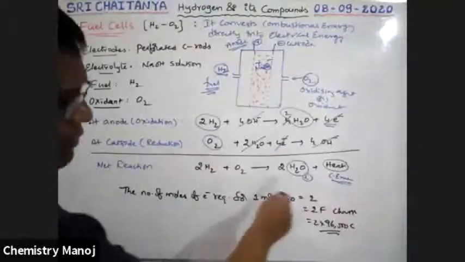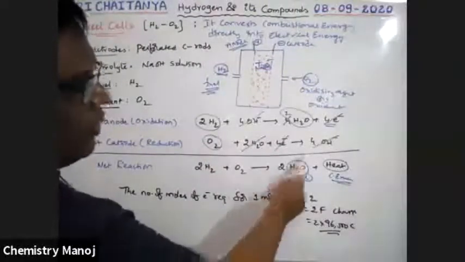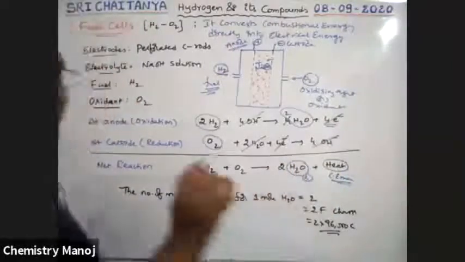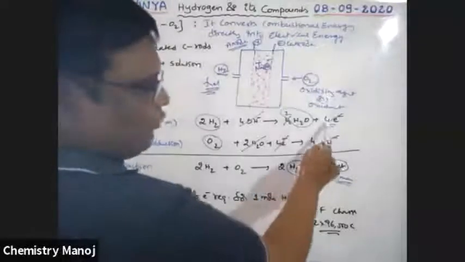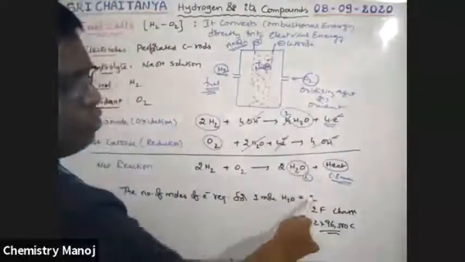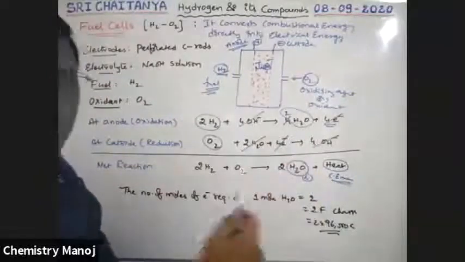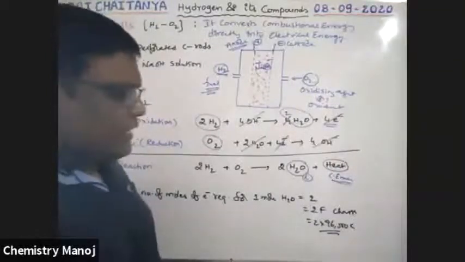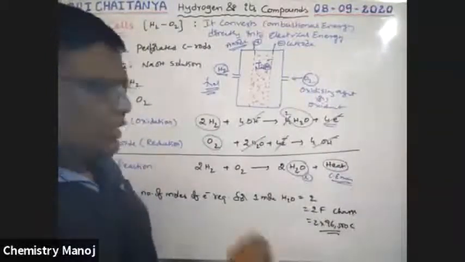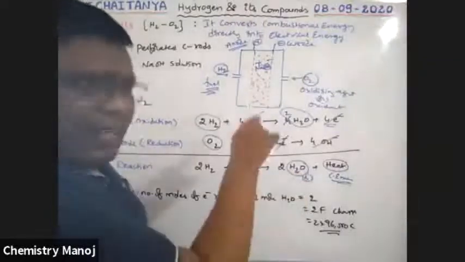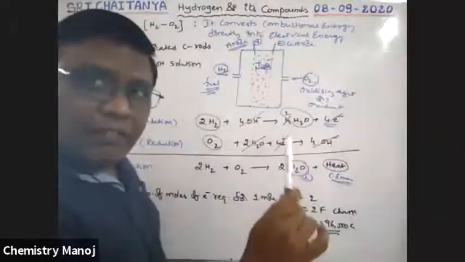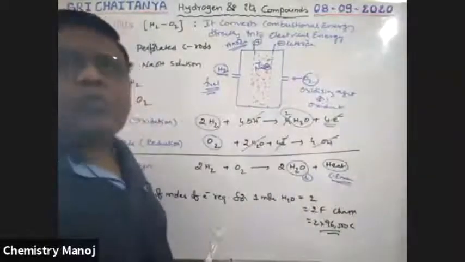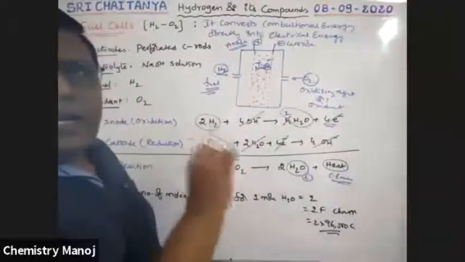From this equation, for 2 moles of water molecule formation, 4 moles of electrons are involved. For 1 mole of water, 2 moles of electrons are required. So 2 moles of electrons means 2 Faraday charge is required. That is 2 into 96,500 coulombs of charge required for the generation of this water. That required charge is 2 into 96,500 coulombs. Okay, it is about fuel cells.